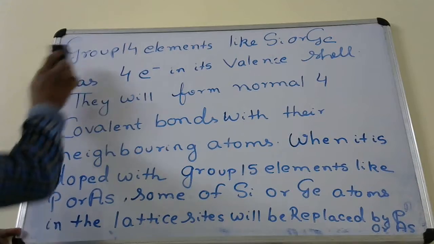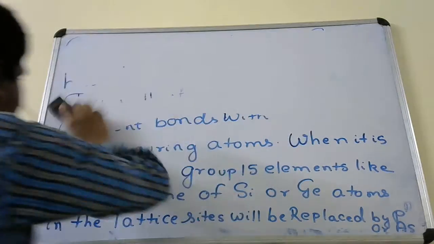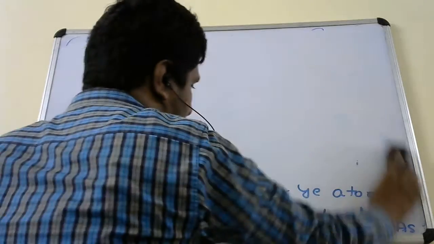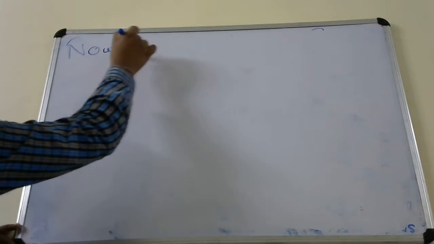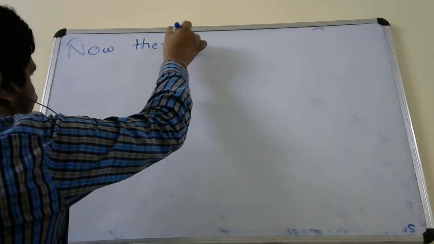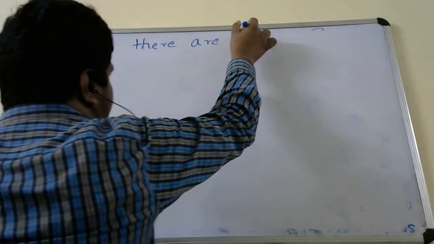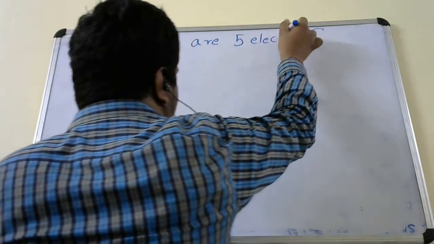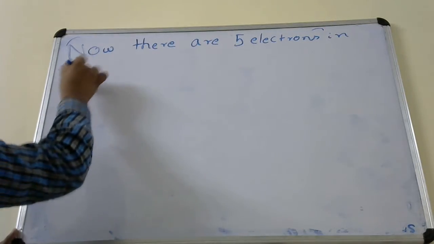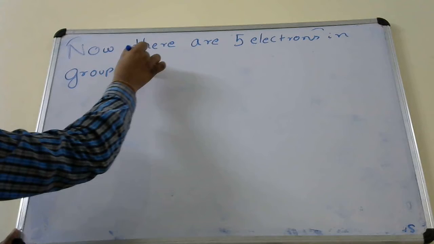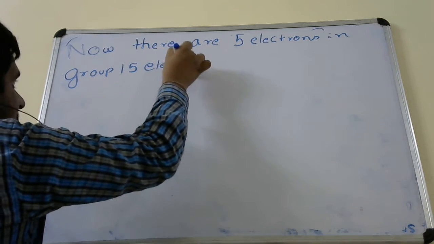Next, you will continue under this, doping with electron rich impurity. Now, there are 5 electrons in group 15 elements.